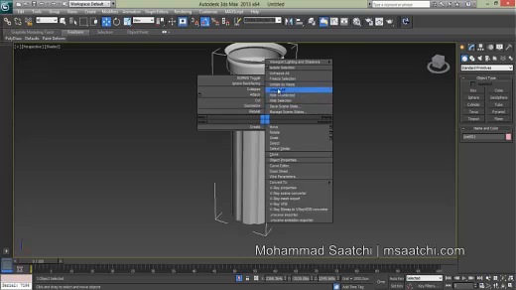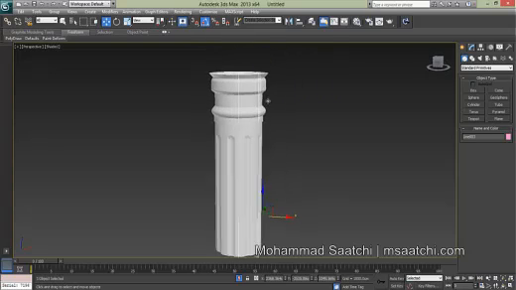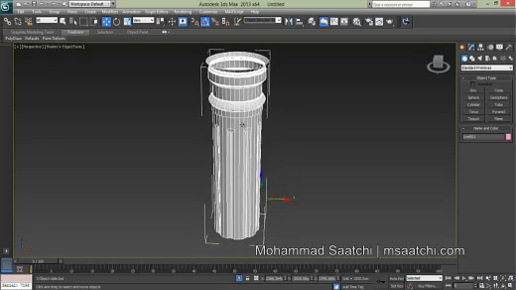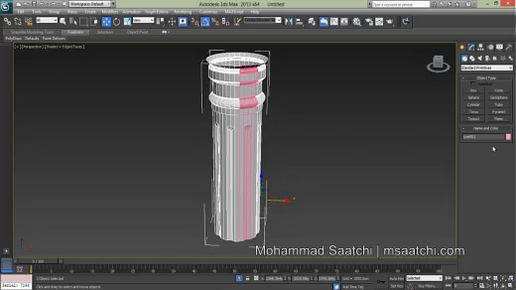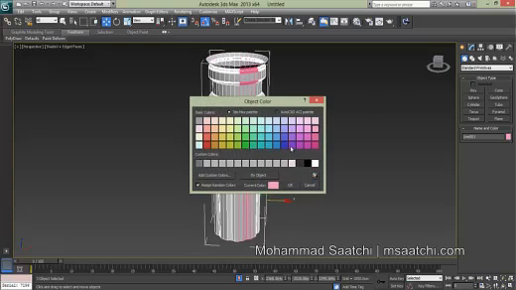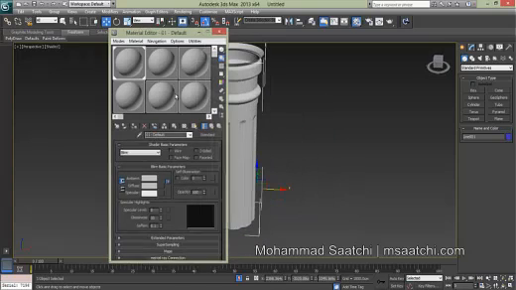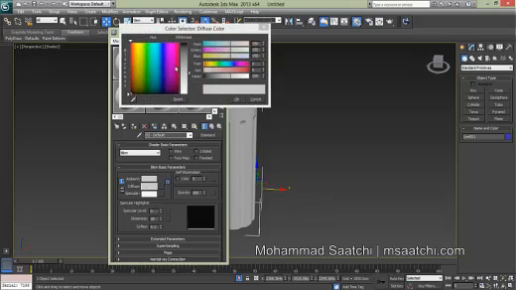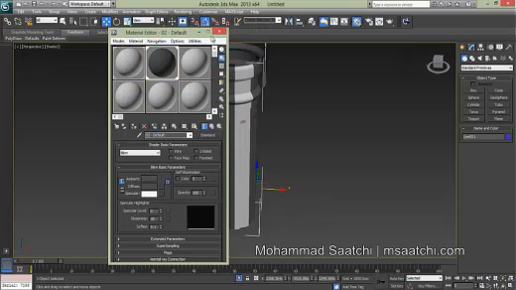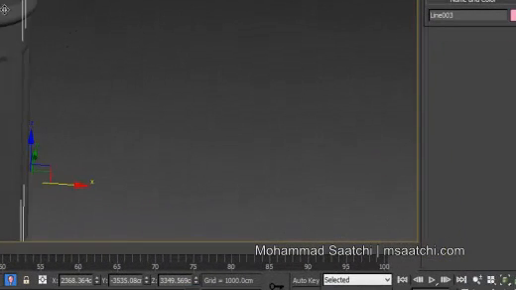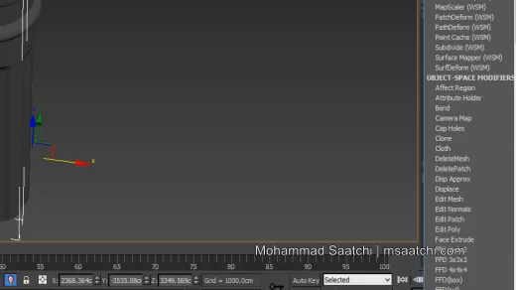I freeze it, or to make it better for you, I change its color to a darker color. Okay. To understand that it's just our reference, we will use it. We need it to this level.